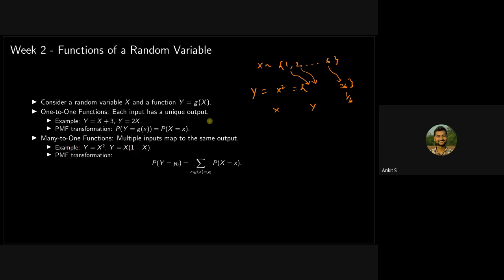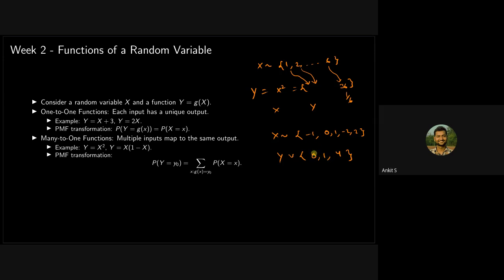So for example, I wanted to explain about many to one functions. 1 to 1 means this is a 1 to 1 function, so every element of x is mapping to a distinct element of y. But suppose we have a random variable which can take values -1, 0, 1, -2, and 2. What are the values that y can take? Are there any other values that it can take? No, right?